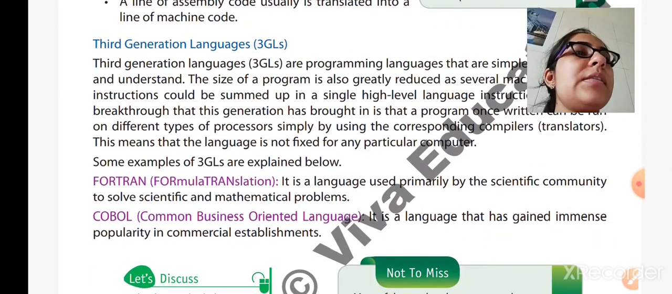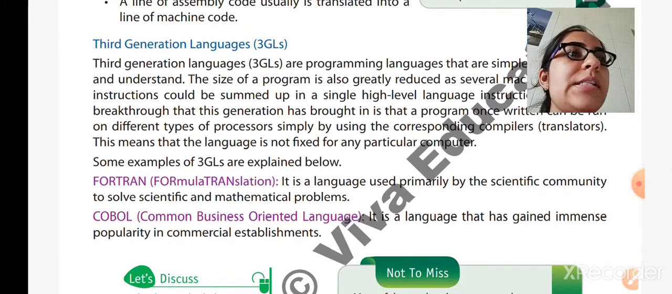Now we will see some examples of 3GLs, that is third generation languages. First is Fortran. Fortran stands for Formula Translation. As the name suggests, it is used to translate formulas. It is a language used primarily by the scientific community to solve scientific and mathematical problems, as it deals with formulas and maths.